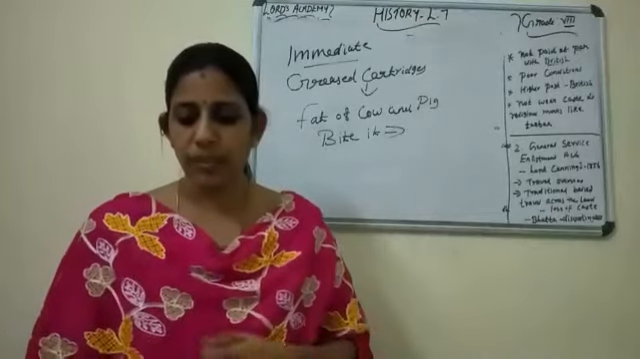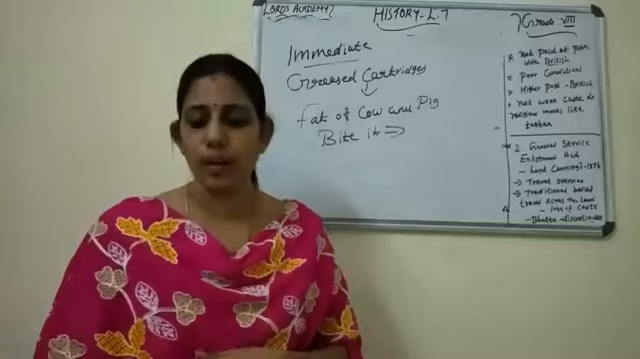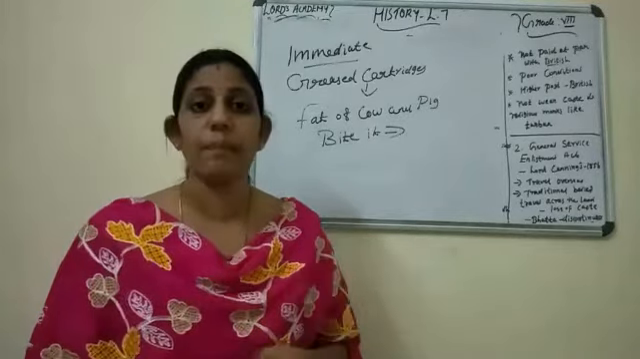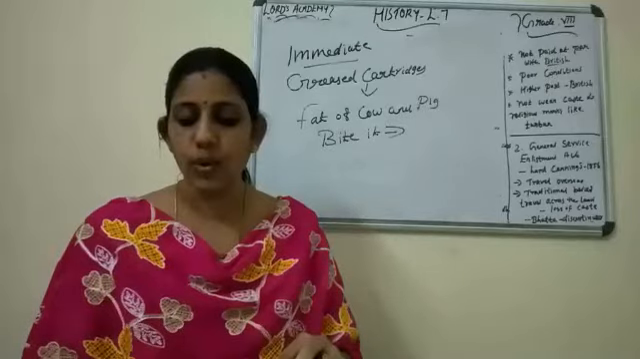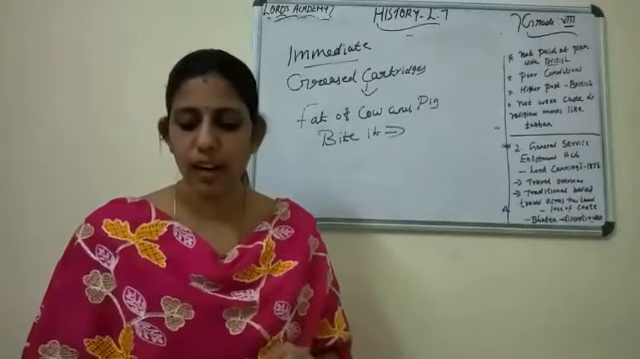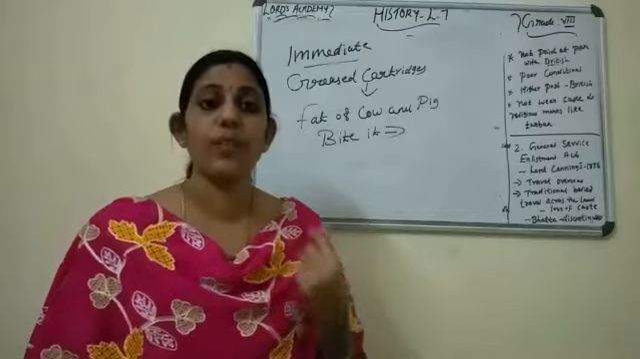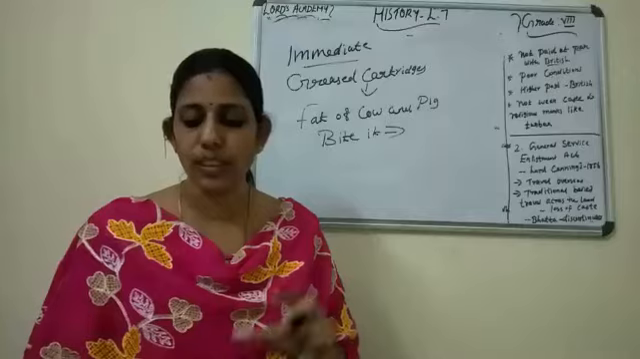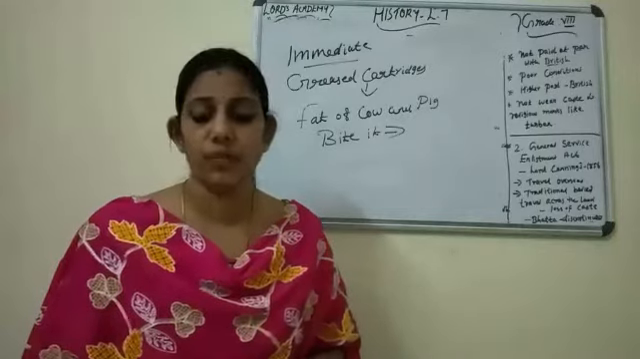Greased cartridges. The immediate cause of the first war of independence was the introduction of cartridges, that is, greased paper covers. A new rifle, a gun called the Enfield rifle, was supplied to whom? To the soldiers. And these cartridges to be used in the rifle were greased with fat.